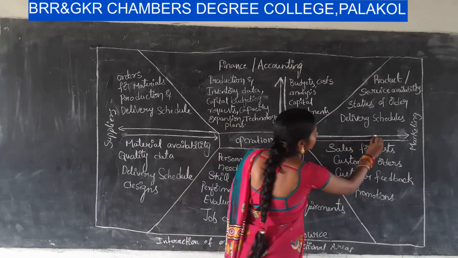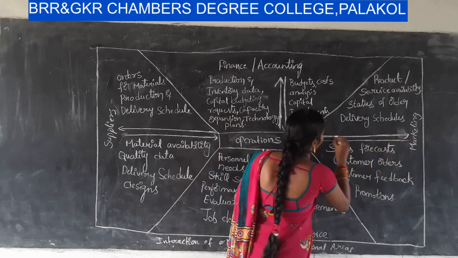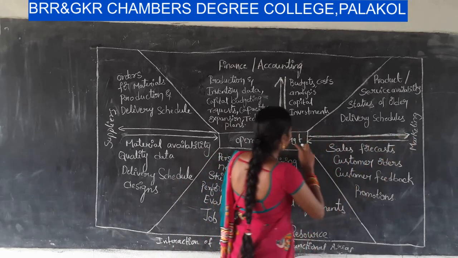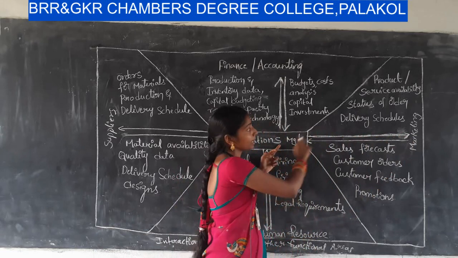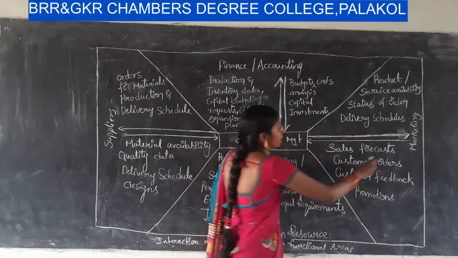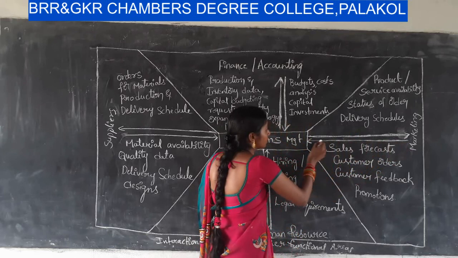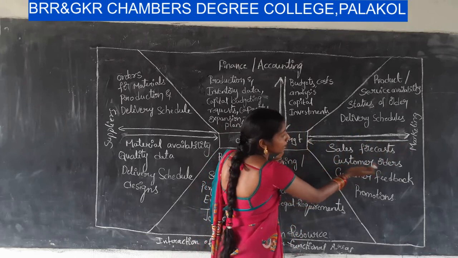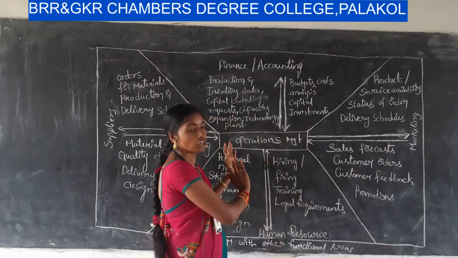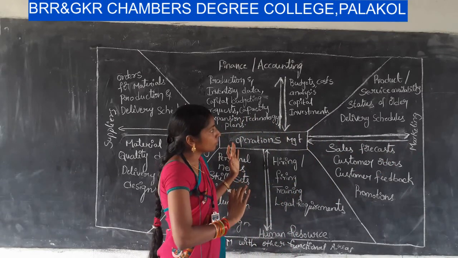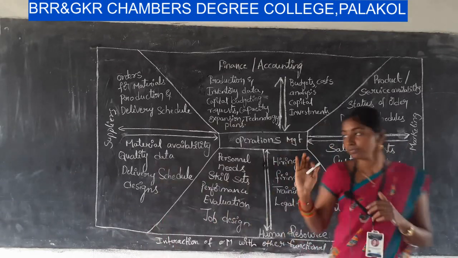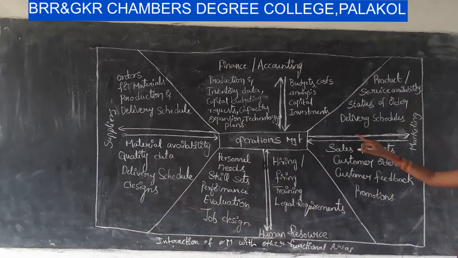This arrow shows the requirement of operations management from marketing, and it shows the information passed from marketing to operations management. First one, operations management to marketing management: product or service availability.